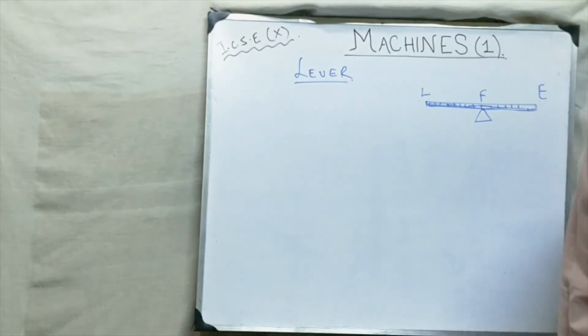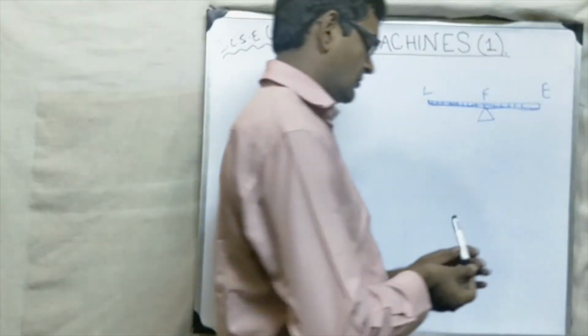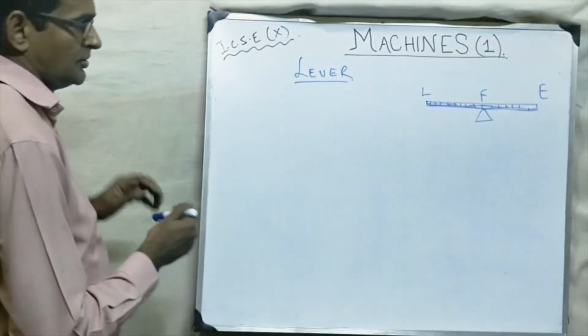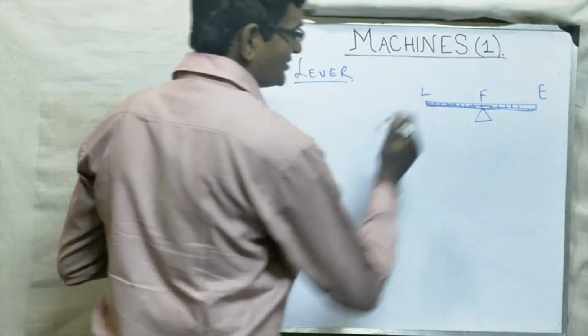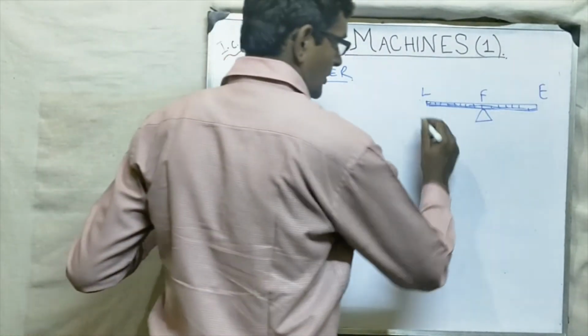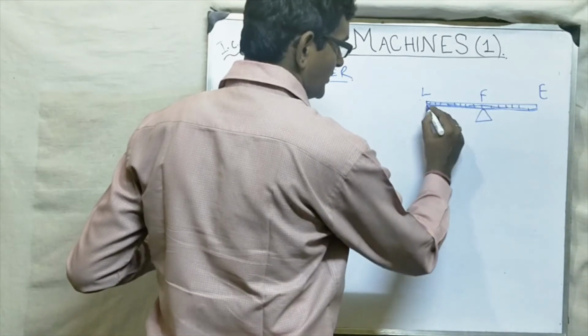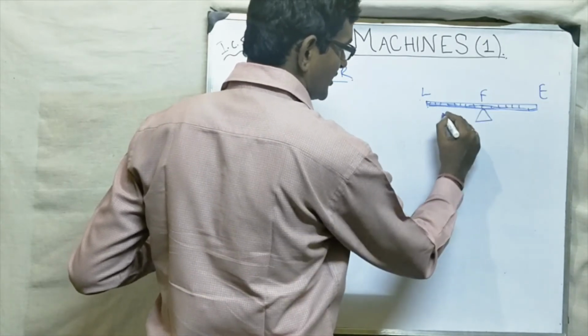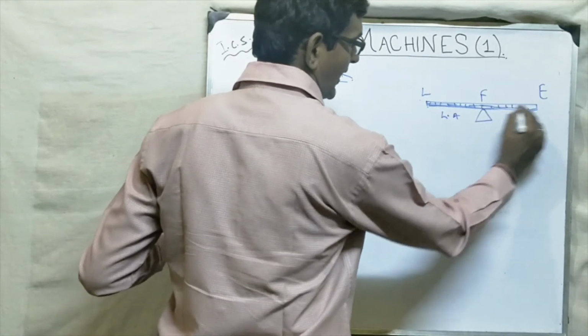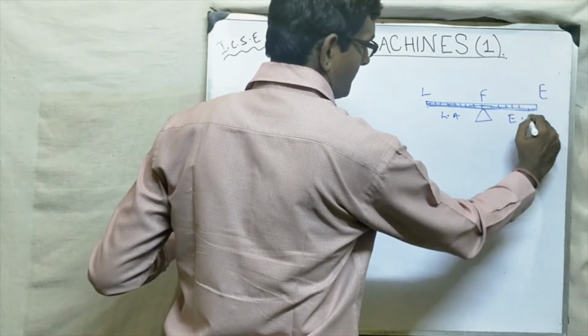Now, what is the principle of a lever? See, let us take the simplest example. So what is this called? The distance from the load to the fulcrum is called the load arm, and this is called the effort arm.